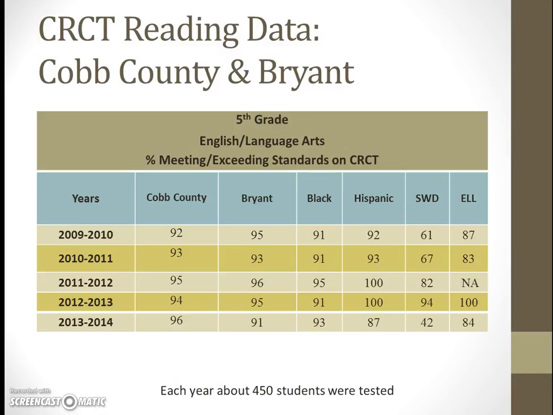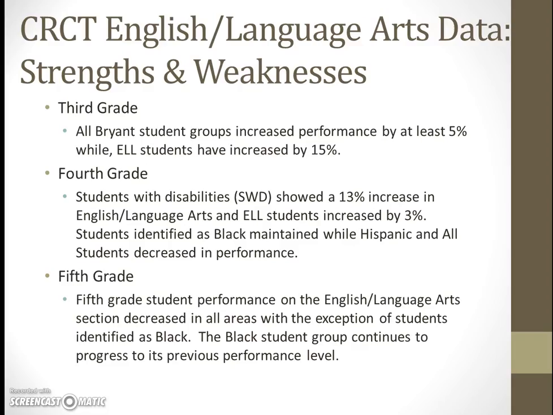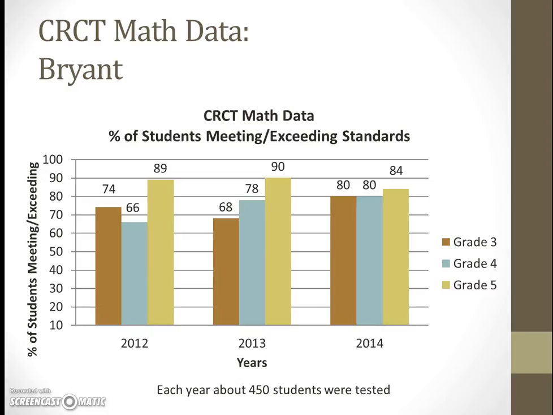And then here with our fifth grade students, the fifth grade student performance in English language arts decreased in all areas with the exception of students identified as Black. The Black student group continues to progress to its previous performance level. So we were at 95, we dropped a little, and then it went back down in 2012-13, but we are continuing to improve that, and we're staying pretty steady with that student group. And this is just an overview of the information I just presented to you.